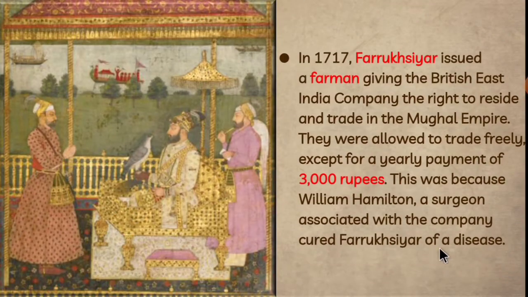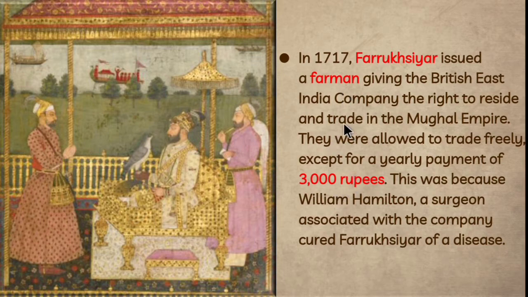Then in 1717, Farrukhsiyar, a Mughal emperor, issued a farman giving the British East India Company the right to reside and trade in the Mughal Empire. They were allowed to trade freely except for a yearly payment of 3000 rupees. This was because William Hamilton, a surgeon associated with the company, cured Farrukhsiyar of a disease. Farman means a license to trade free in India with an annual payment of 3000 rupees.